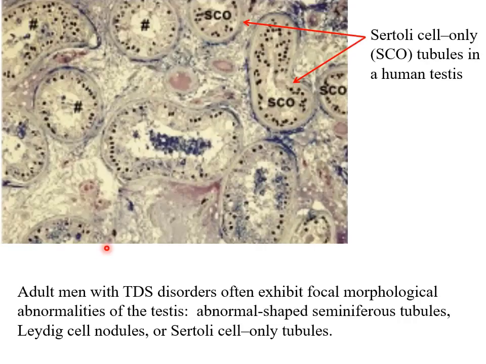This is actually a picture of Sertoli cell only tubules in a human testis. Adult men with testicular dysgenesis disorders often exhibit such tubules. Here they are, Sertoli cell only, no sperm in the middle. Here's a normal tubule with lots of developing sperm. Another one, lots of developing sperm.